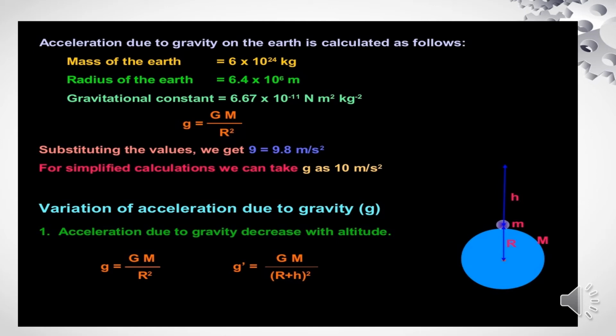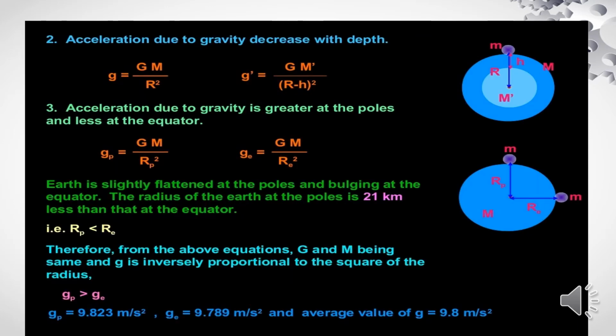Now, variation of acceleration due to gravity. Suppose I am considering my radius at h. So, I am considering the distance as r plus h. Acceleration due to gravity decreases with altitude. G will be taken as g dash, which is equal to GM by r plus h the whole square. Acceleration due to gravity decreases with depth. Suppose I am considering inside the earth. So my acceleration due to gravity, g dash, is equal to GM dash by r minus h the whole square.